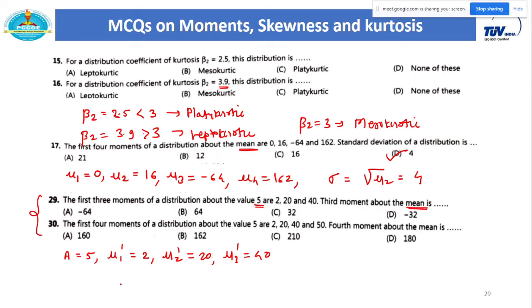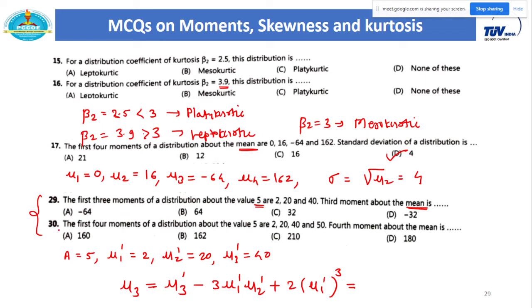Okay. So again we need to remember this formula. Sorry, mu3 is the moment about mean, so the third moment about mean. What is this formula? Anyone knows? mu3 dash minus 3 mu1 dash mu2 dash plus 2 mu1 dash cube. Okay, and then you can just put all these values here. You will get the value of the third moment about mean.